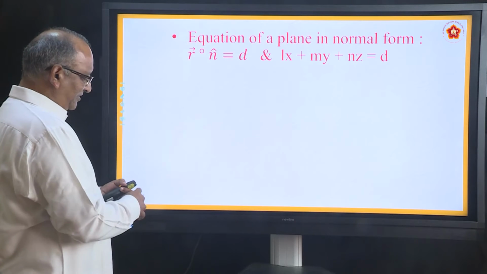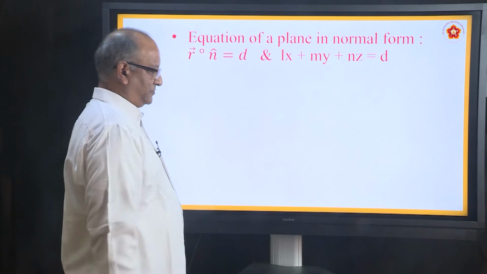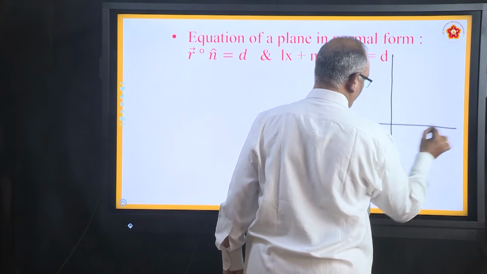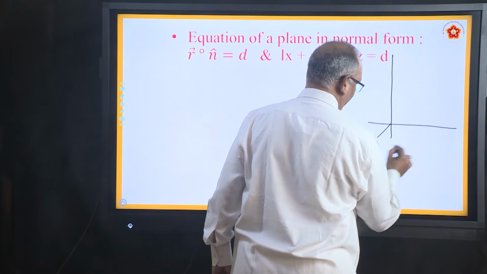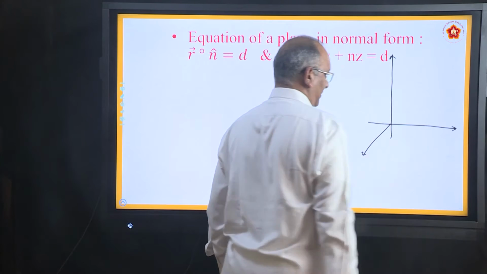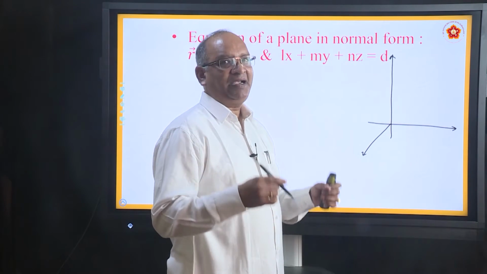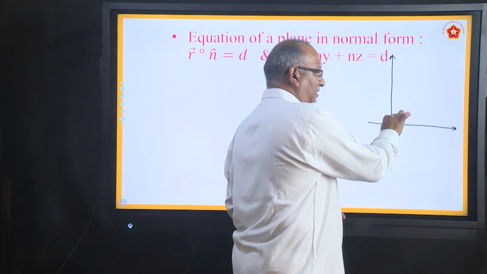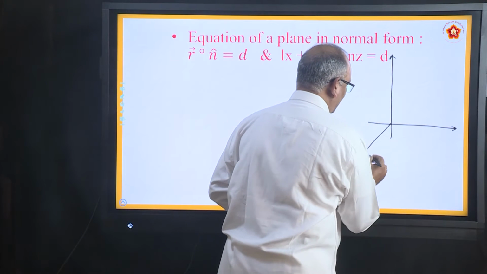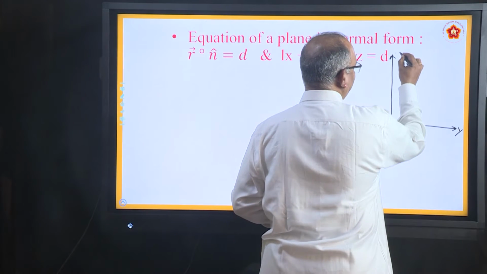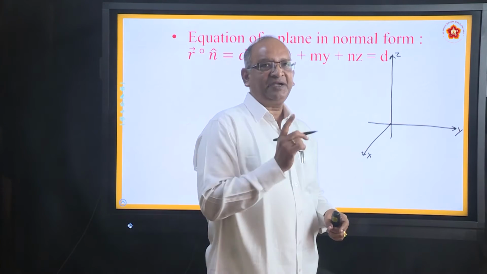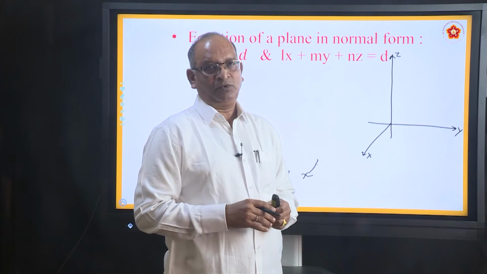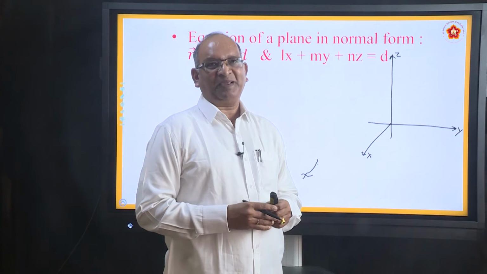Yes, this is the equation which we are going to derive. Just imagine now, this is 3-dimensional, and please keep in mind again and again that this particular axis is like this, vertical to both x and y axis. Let us say this is x axis, this is y axis, this is z axis. This x axis is perpendicular to both y and z. Again and again you have to go back to the corner of the room and visualize the space.